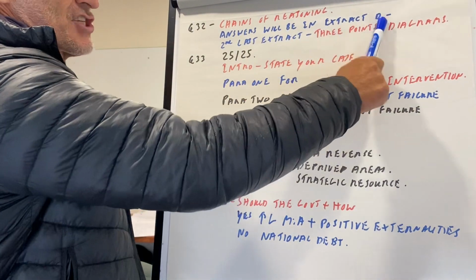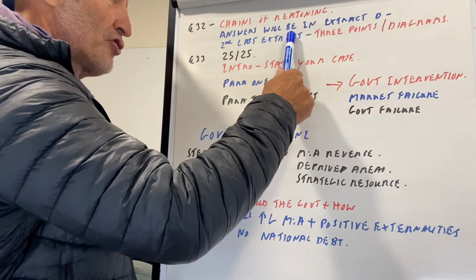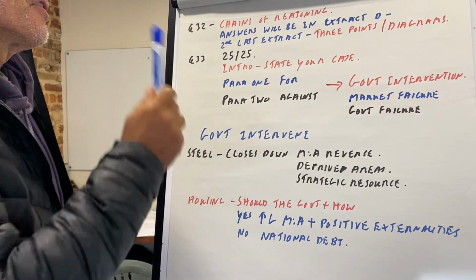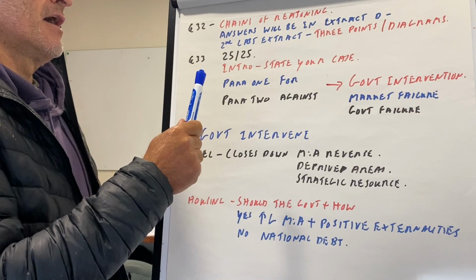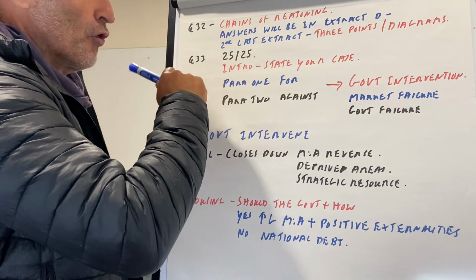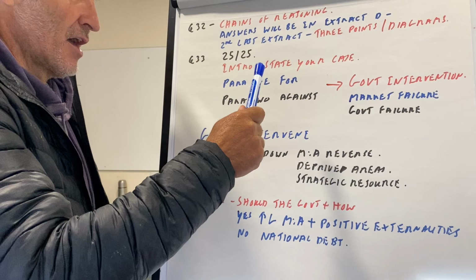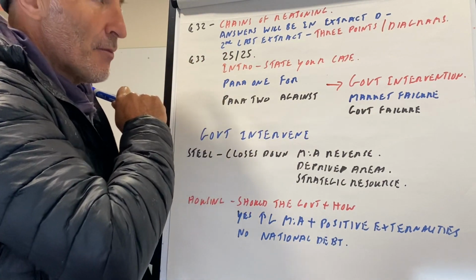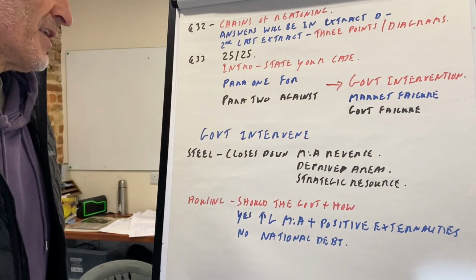Answers will be in extract D. If you're really struggling, have a look at the extract, second last extract. You'll probably find the answers in there, right? It could be, how will a fall in the oil price affect Venezuela, which exports loads of oil? Something like that, okay? Right, it could be completely random. You just got to work your way through it.